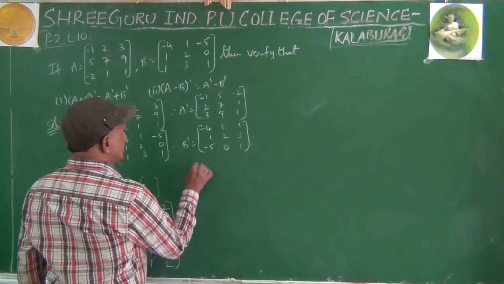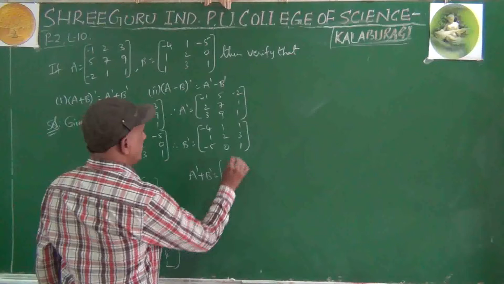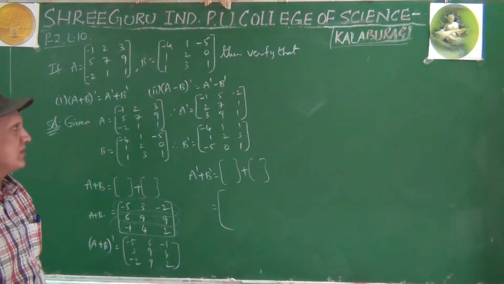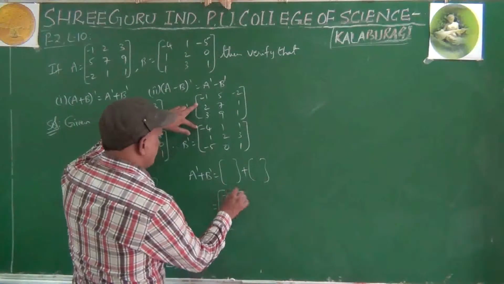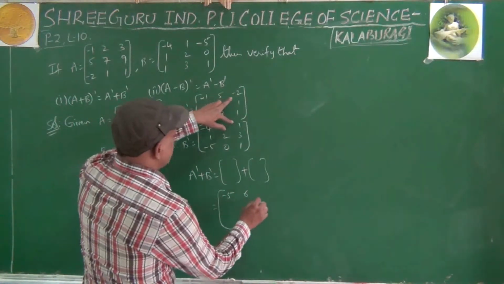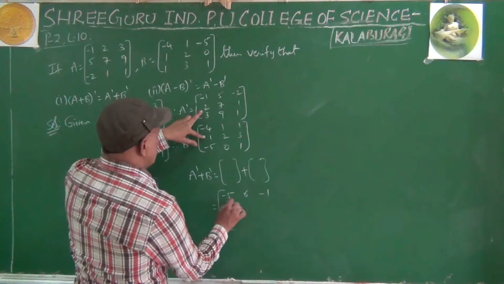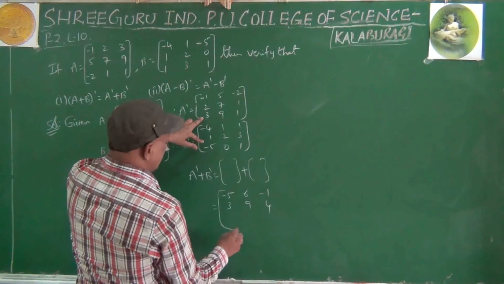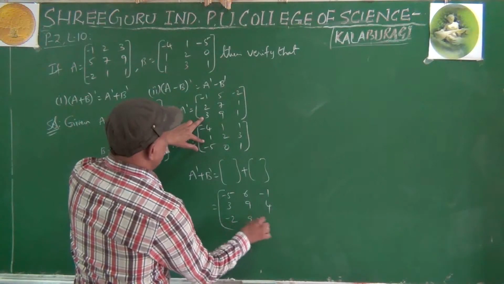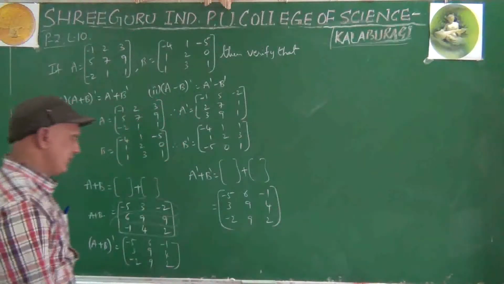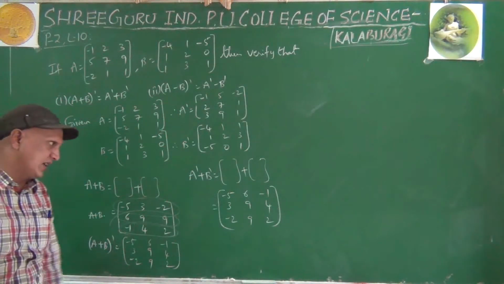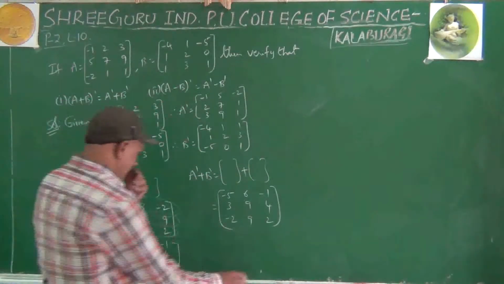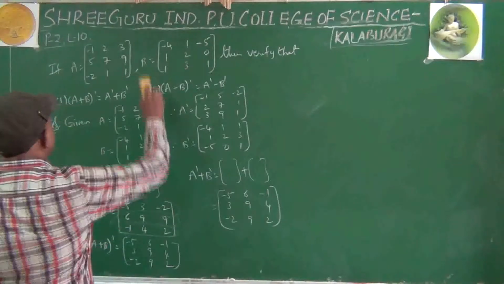Let us find out A dash plus B dash. Add these two also. You get the same answer. Minus 1, minus 4, minus 5. 5 plus 1, 6. Minus 2 plus 1, minus 1. 2 plus 1, 3. 7 plus 2, 9. 1 plus 3, 4. Minus 5 plus 3, minus 2. 9, 2. Both are same. Same like that, you try the second sub question. Subtraction, that's it.